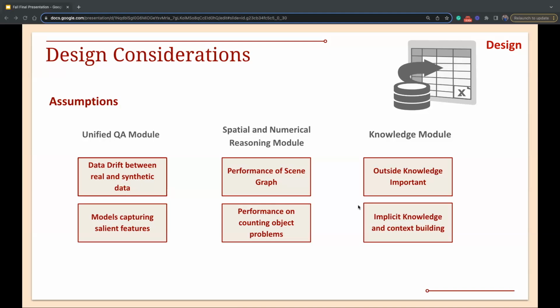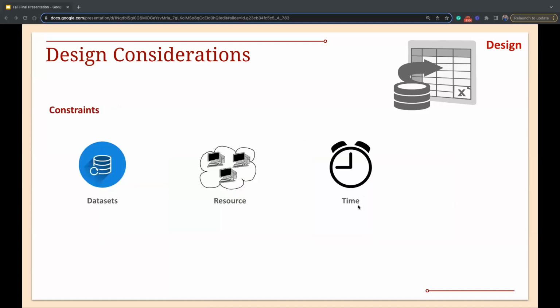For the spatial and numerical reasoning module, the assumption is that the performance of scene graph models is sufficient to create scene graphs that will adequately supplement the forms that are given into these models. And the performance on counting object forms can indeed be increased with sufficient training on those technical terms. And for our knowledge module, it's the fact that object knowledge is indeed important, and using implicit knowledge in the latent states of the models and using that context will help in answering these object knowledge questions.